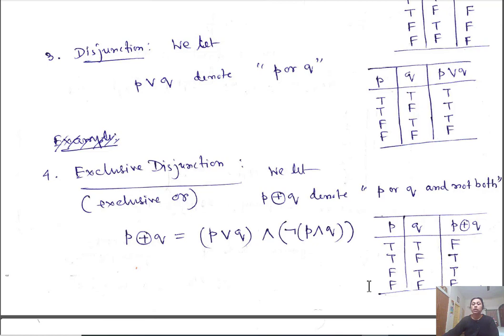If both are false, it is false. So it is essentially exclusive OR, or XOR. We define it this way: P or Q, and the negation of P and Q. That is, P or Q and the negation of both P and Q. This is how exclusive disjunction is defined. Disjunction means OR.